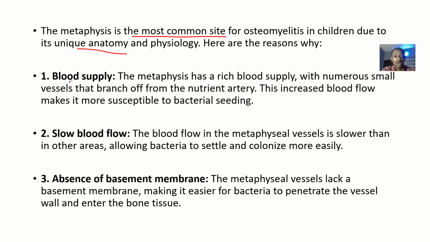Now, because of the blood supply, the metaphysis has a rich blood supply with numerous small vessels that branch off from the nutrient artery. This increases blood flow and makes it more susceptible. It makes it easier for bacterial infection to take hold. Bacterial infections that have gotten into the blood, that's bacteremia, will go to where there's rich blood supply, right? And that's the metaphysis.